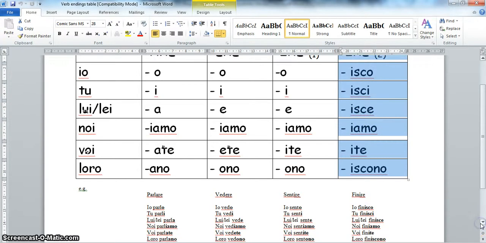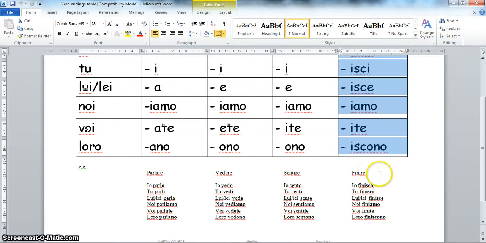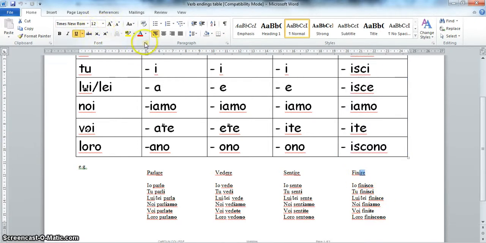An example of a group 2 ire verb is finire, which means to finish. So we would do the same thing as we do with any other regular verb. We drop off the ire, we're left with the stem, fin, and then we would add the particular endings depending on the personal pronoun, so depending on who is doing the action. So you've got io finisco for I finish, tu finisci, you finish, lui o lei finisce, he or she finishes, noi finiamo, we finish, voi finite, all of you finish, and loro finiscono. So it's still regular, but this group of ire verbs takes different endings to group 1 ire.